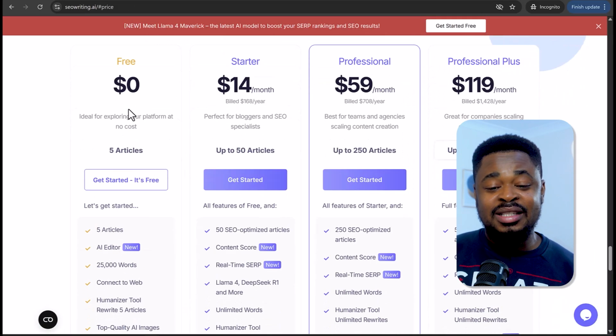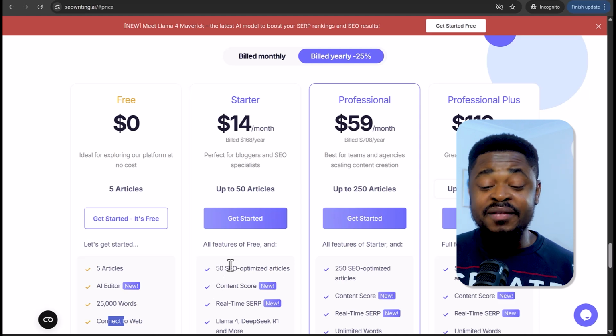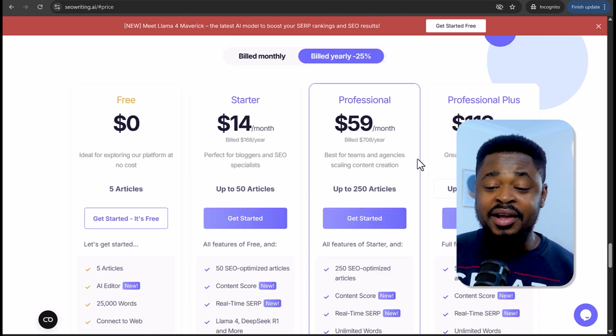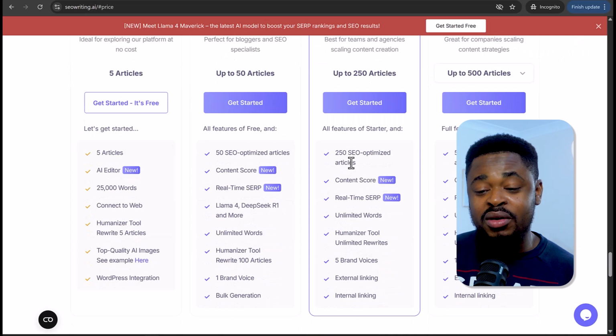You can see that you can get started for free and you can generate up to 5 articles, which is generous. And you can see the starter price if you want to get more from it and generate up to 50 optimized articles. And you can see the professional plan for $59 per month, which will give you 250 SEO optimized articles.